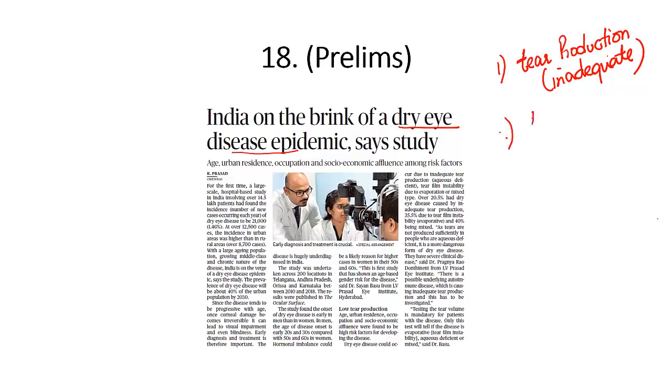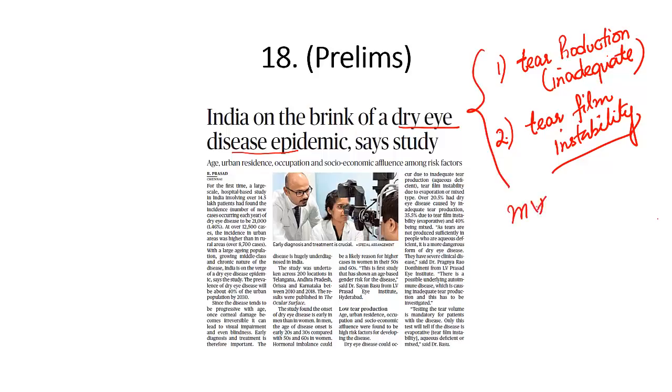Second, it may be because of tear film instability, which is another reason for dry eye. An expert says sometimes it can be a mix of both, inadequate tear production as well as tear film instability.